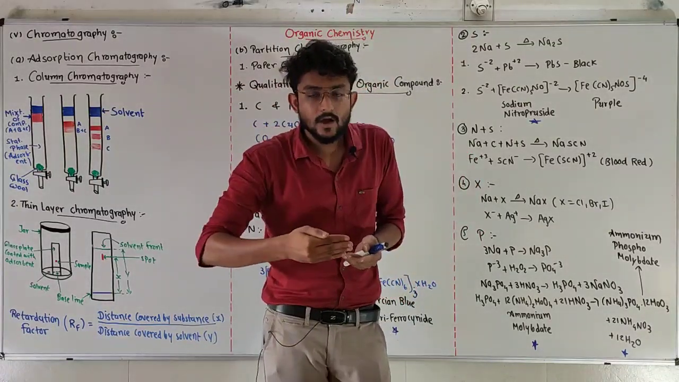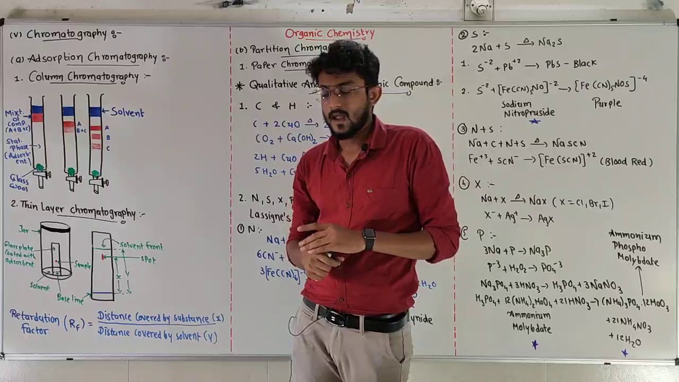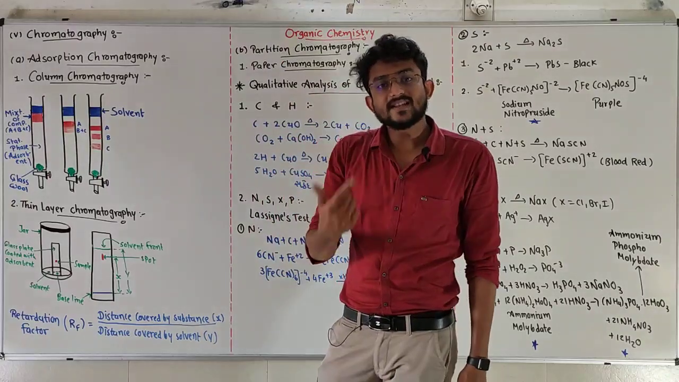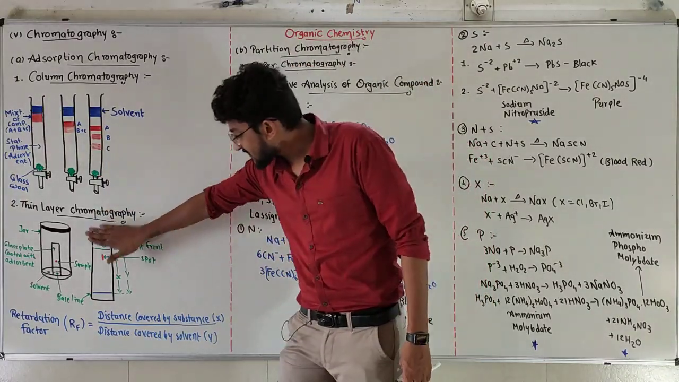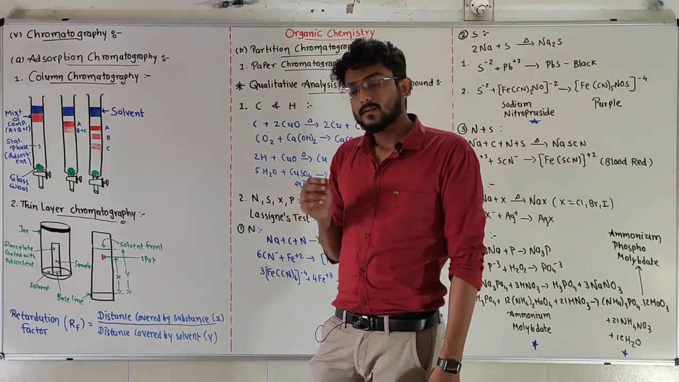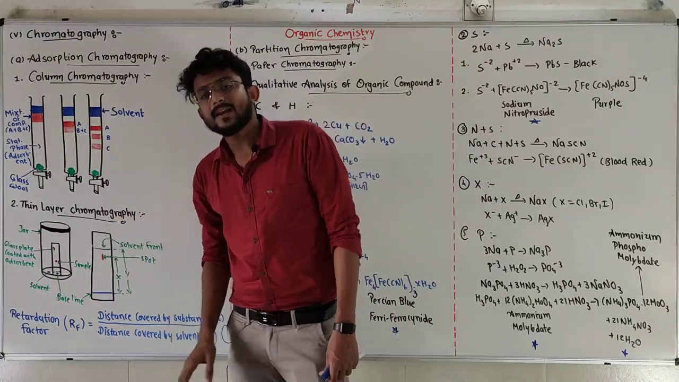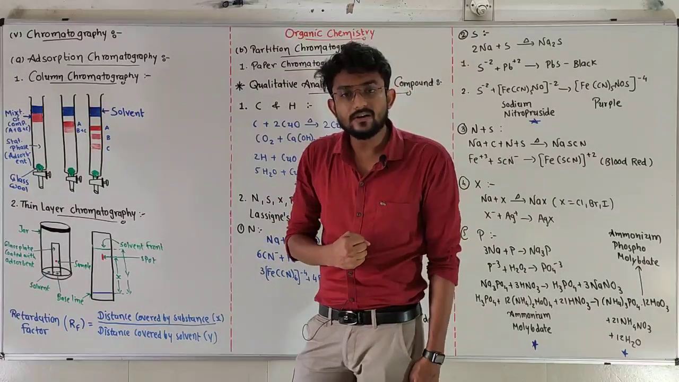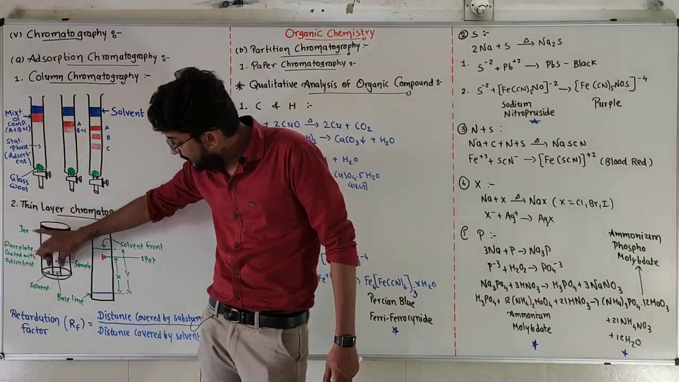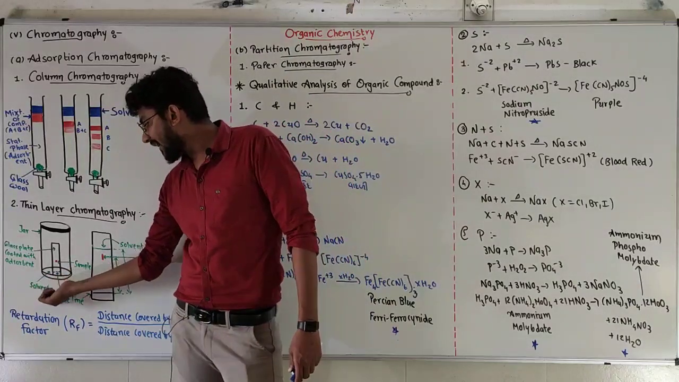one thin layer, 0.2 mm, of silica or alumina. I have put a very thin layer of silica or alumina, 0.2 mm, on this glass plate. Clear? So now this glass plate works as a stationary phase adsorbent. I have put this glass plate into my jar, where inside the jar we have taken the solvent.